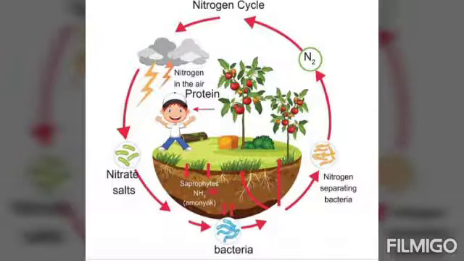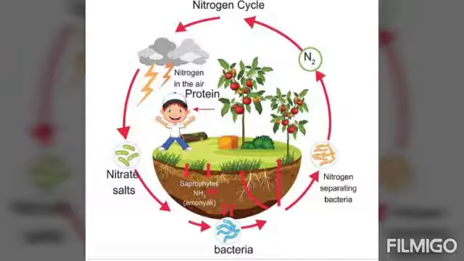back into the atmosphere. So this is how the nitrogen from the atmosphere is fixed by the bacteria or microbes into the soil, and from the soil it is taken up by the plants, and from the plants it enters the animals through the food chain, and after death it is decomposed and goes back into the soil. That is called ammonification. And now these nitrogenous compounds are converted into nitrogen gas by the process called denitrification.